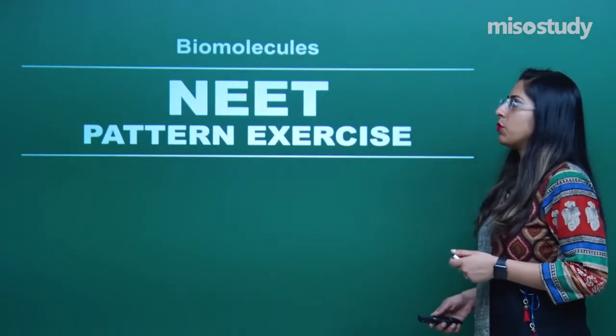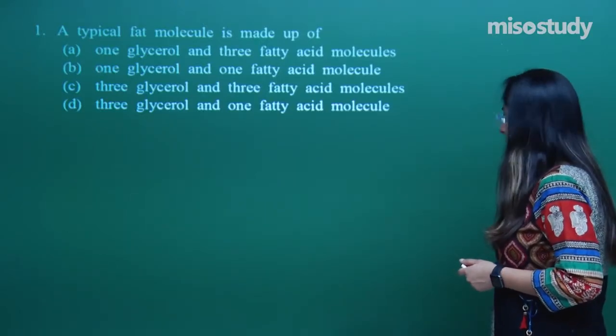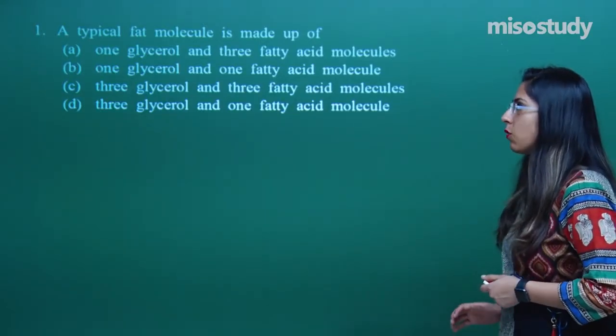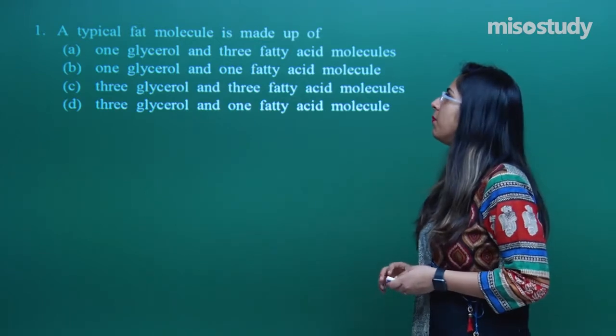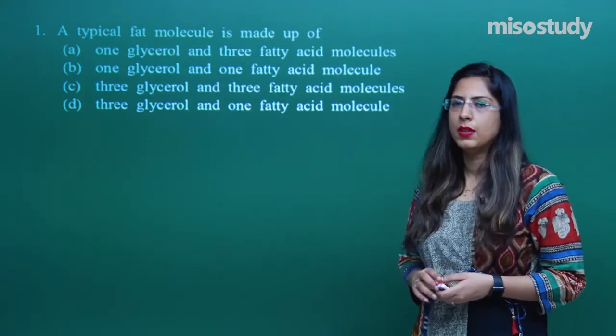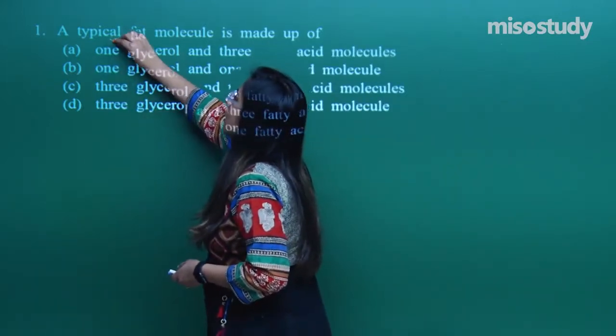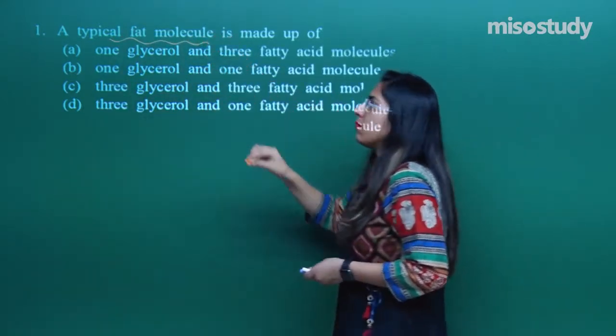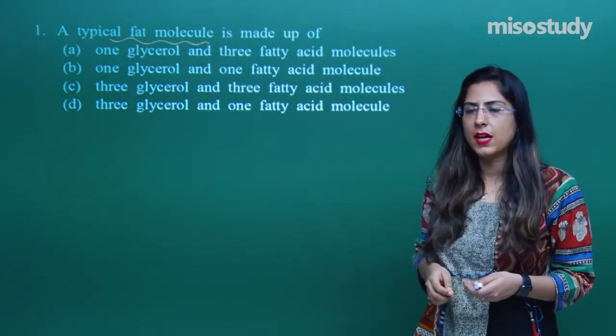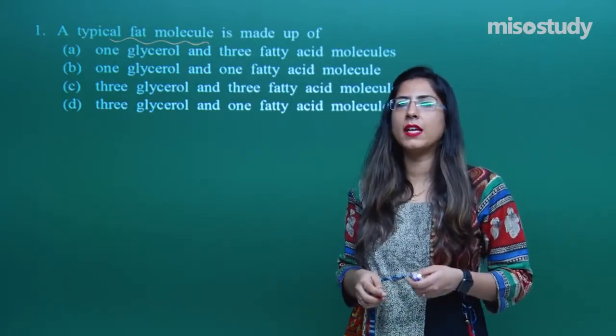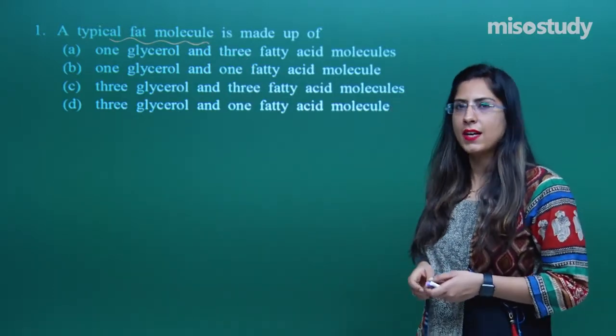Let us look at the first question. This is question number 1: a typical fat molecule is made up of. Whenever we see the structure of a fat molecule, we can see that one glycerol molecule is there, connected with 3 fatty acid chains.